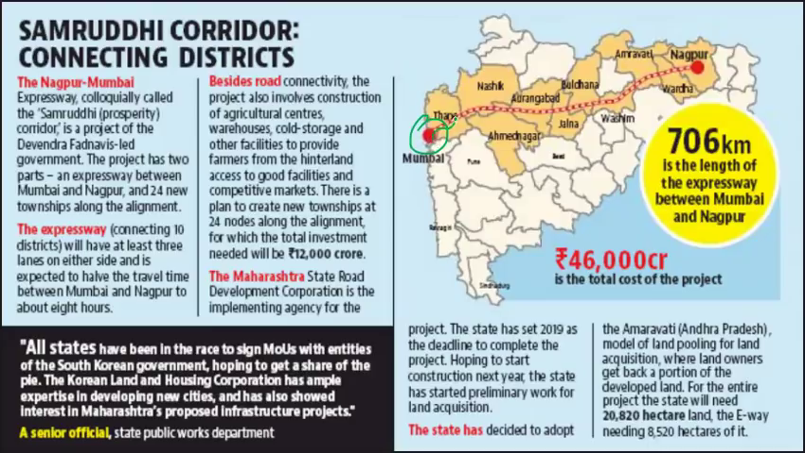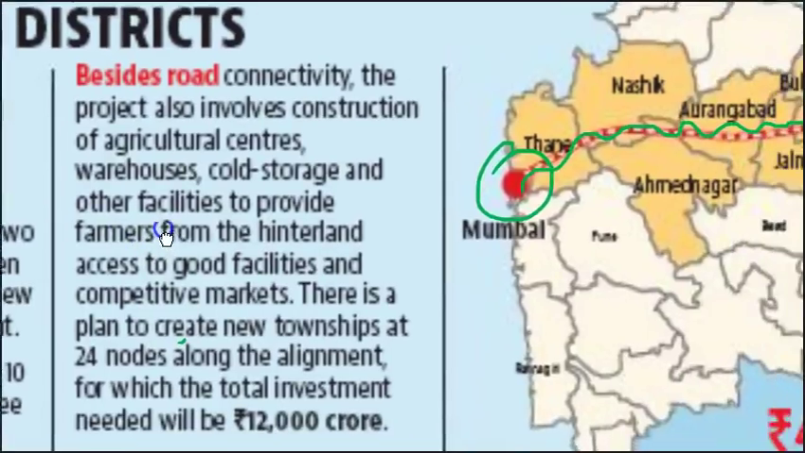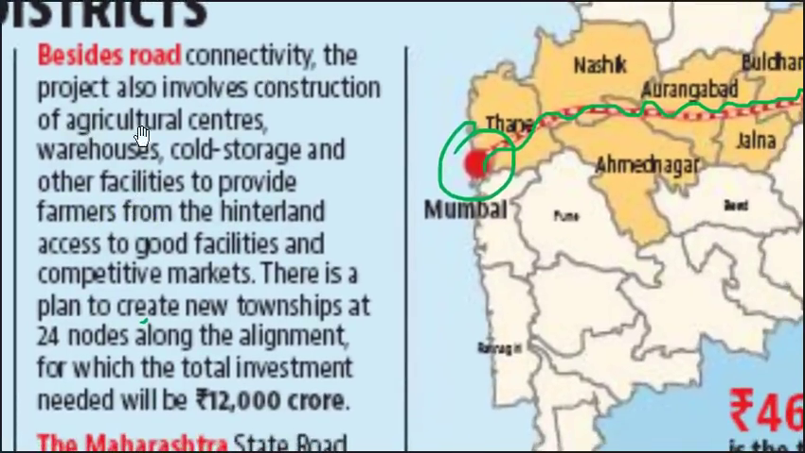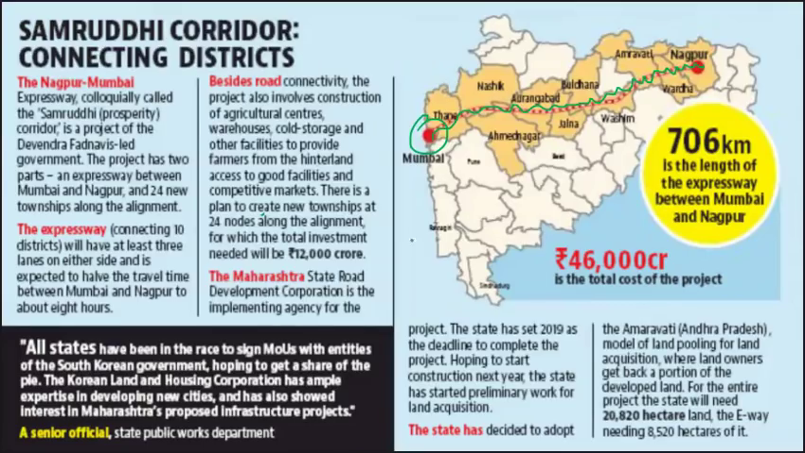As you can see, there are many different districts of Maharashtra through which this Samruddhi expressway is passing. And it's not just about connectivity, right? It is more than that. If we zoom in a little bit, we find that besides the road connectivity, you have agriculture centers, warehouses, cold storages, market facilities, and other things available here on this Samruddhi expressway.